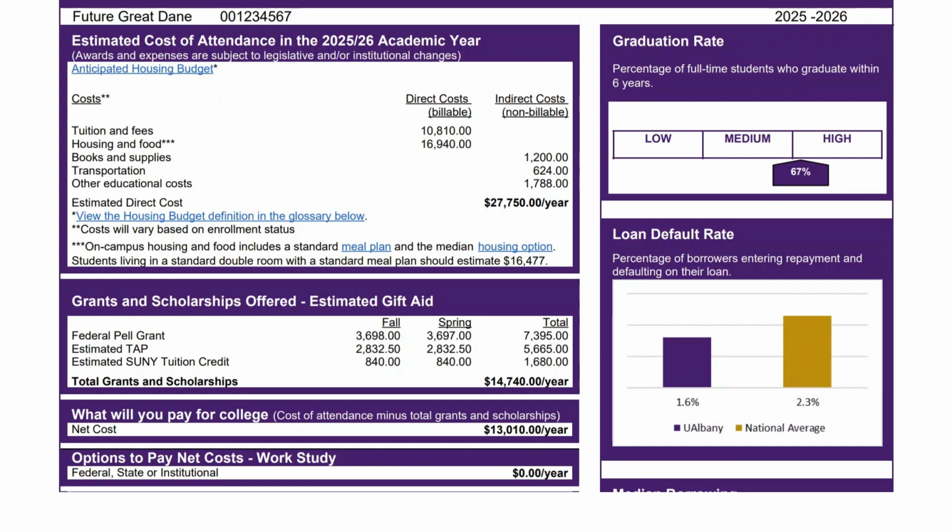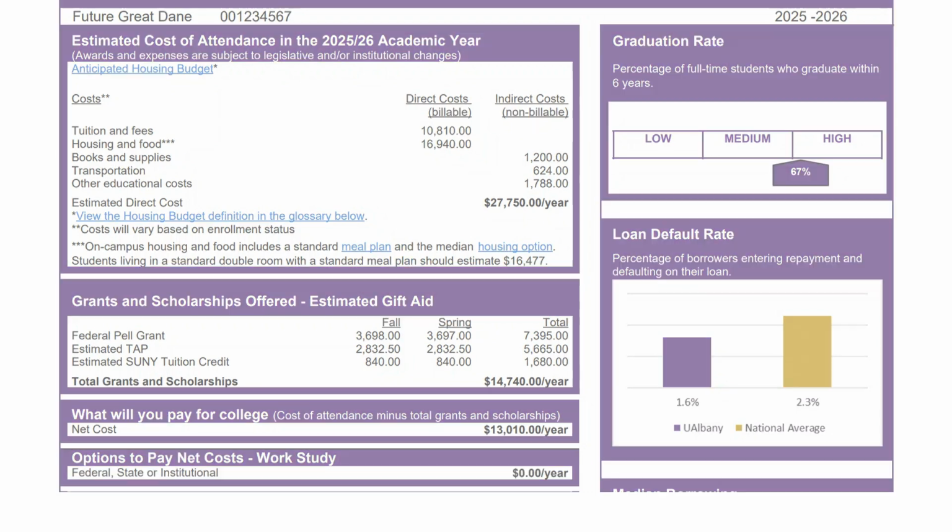Additionally, we are centrally located and there are many off campus employment opportunities in the immediate area.